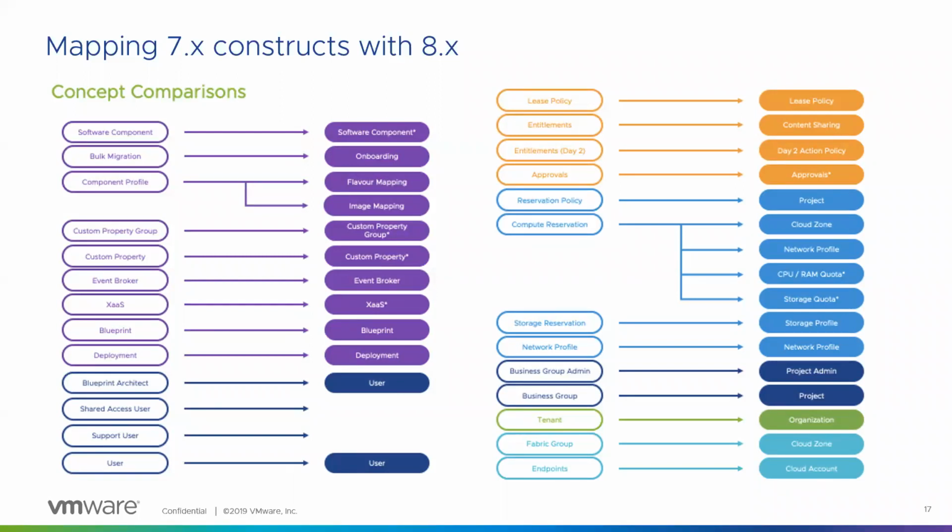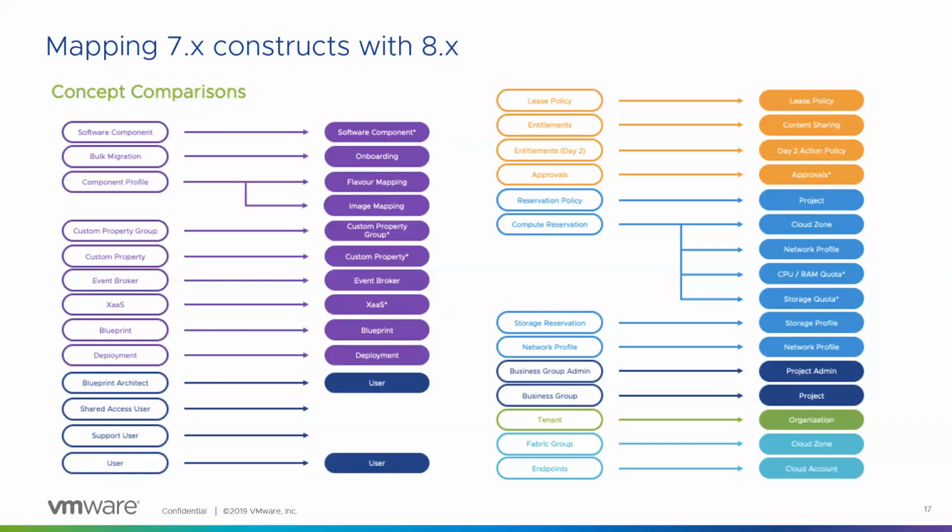On the right-hand side, we do have some changes there wherein entitlements, we no longer have something called entitlements. These will be broken down into various roles or into content sharing mechanisms. So for example, blueprints are no longer within the scope of a tenant. They are in the scope of individual projects, which correspond to business groups. So we'll be enabling sharing of blueprints across various projects and so on. The day 2 entitlements are now day 2 actions policies.